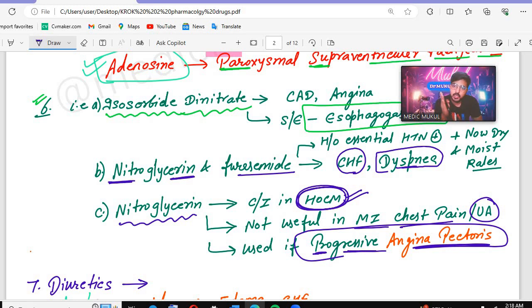If it is saying that nitroglycerin is relieving the chest pain, it means this can be the case of progressive angina pectoris. This can never be the case of unstable angina or MI chest pain.